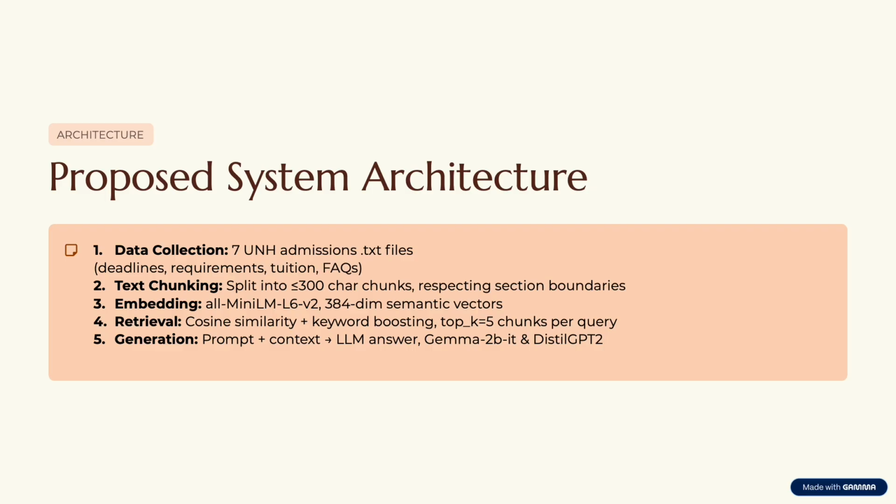Next, I generated embeddings using the model All-MiniLM-L6, which converts text into numerical vectors. For the retrieval, I used cosine similarity along with keyword boosting to find the most relevant chunks. And the system retrieves the top 5 chunks for each query. And finally, these chunks are passed into an LLM to generate the final answer.